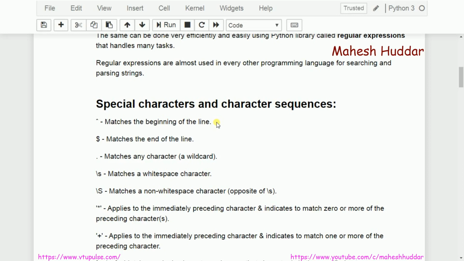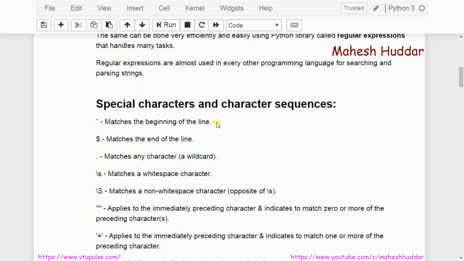The other possibility is you may want to check whether a string ends with a particular pattern or not. In that case, I can use the pattern followed by a dollar symbol. What it indicates is I am trying to search for a string which ends with so-and-so pattern. That is the meaning of the dollar symbol here.